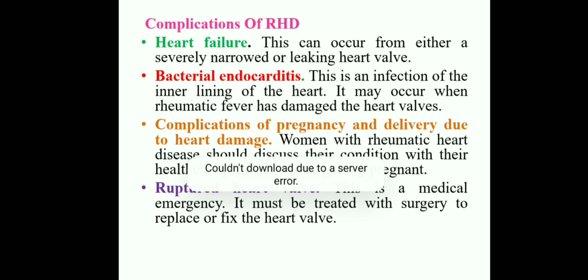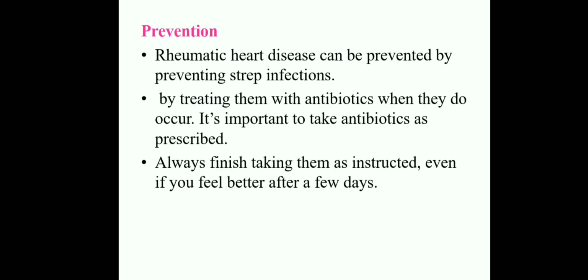Coming to the complications. Rheumatic heart disease can be prevented by preventing strep infections, and by treating them with antibiotics when they do occur. It is important to take antibiotics as prescribed. Instruct them to always finish taking them, even if they feel better after a few days.